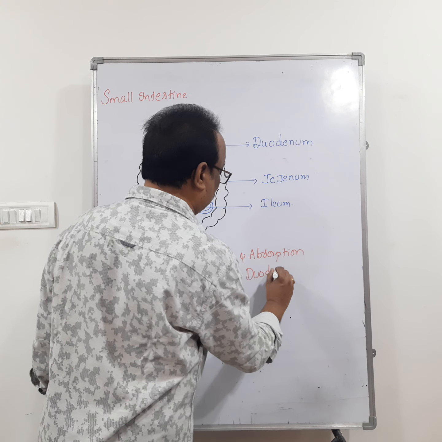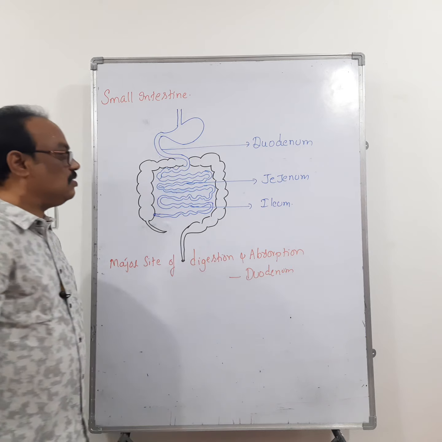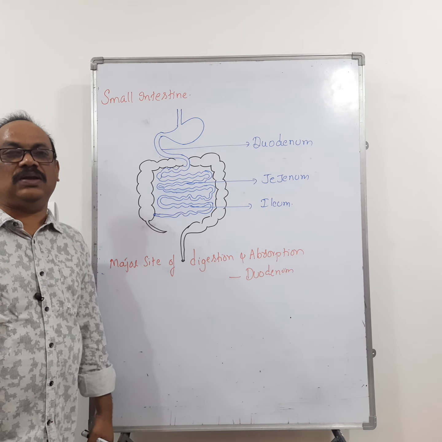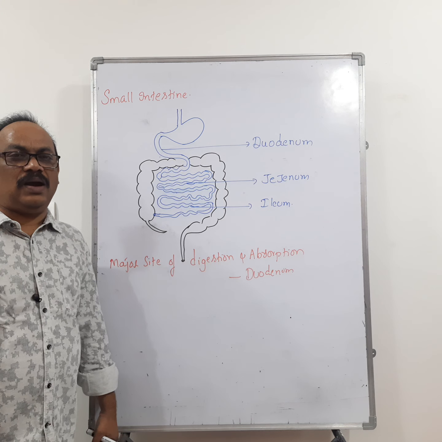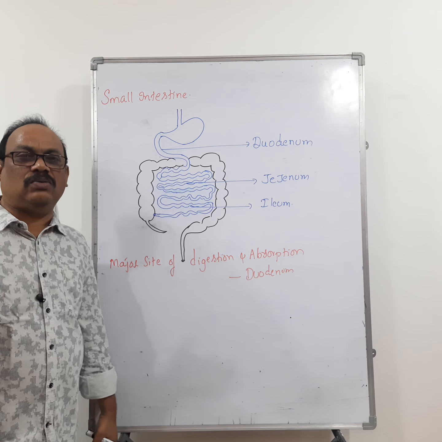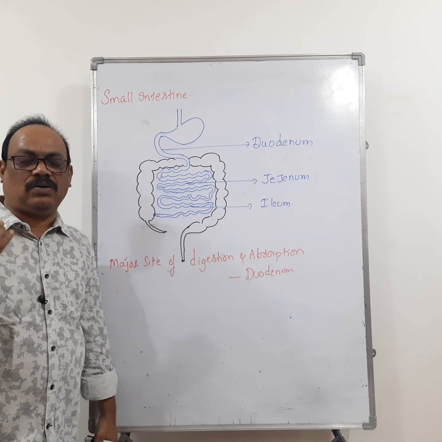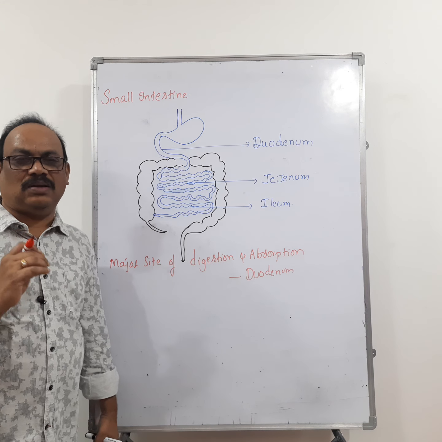Very important question for NEET. And all the biomacromolecules are broken down into small molecules in the duodenum.